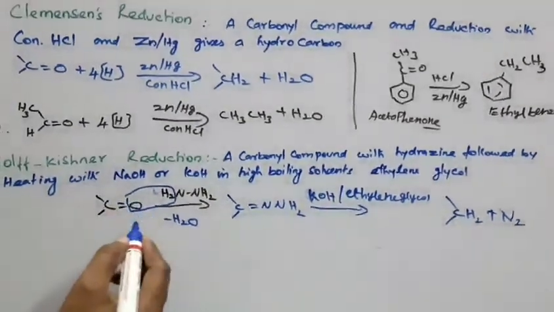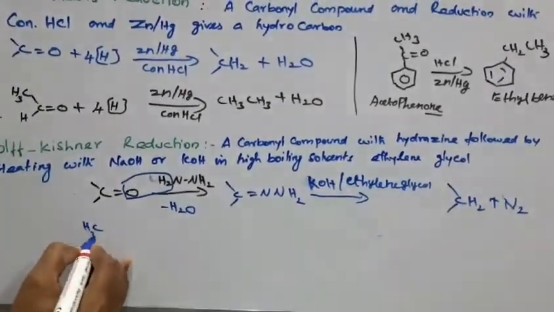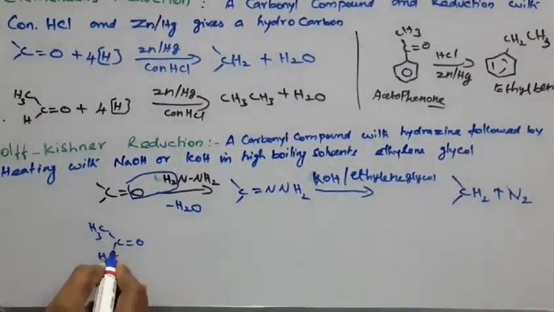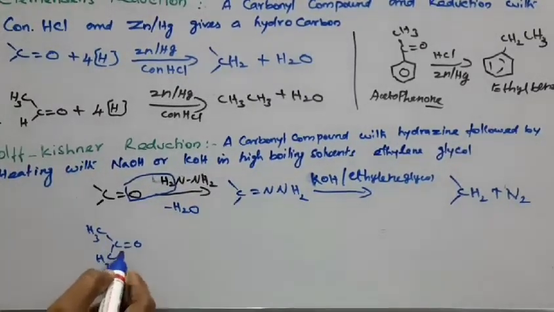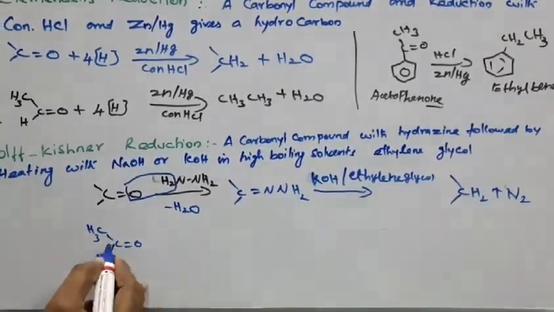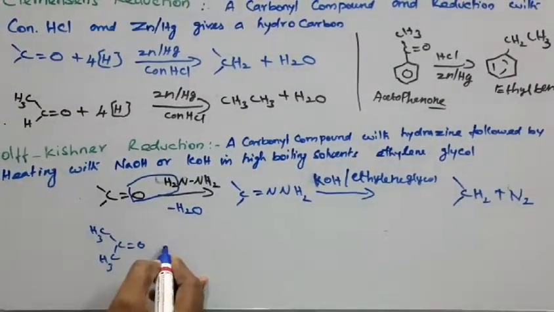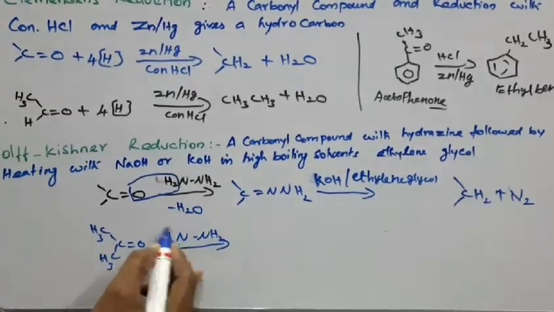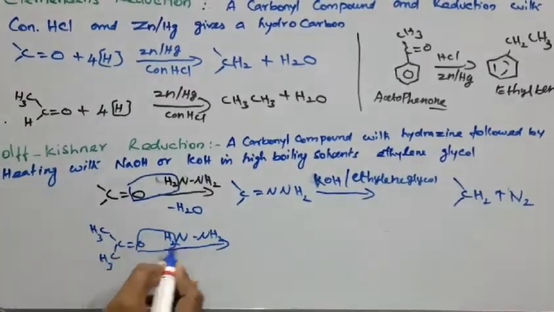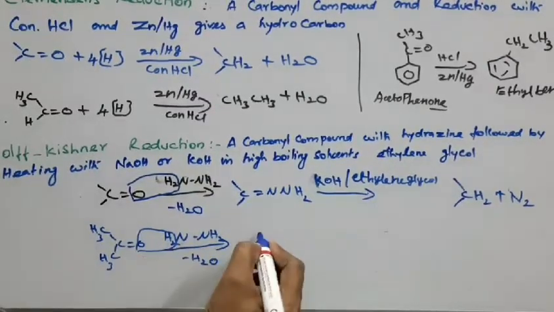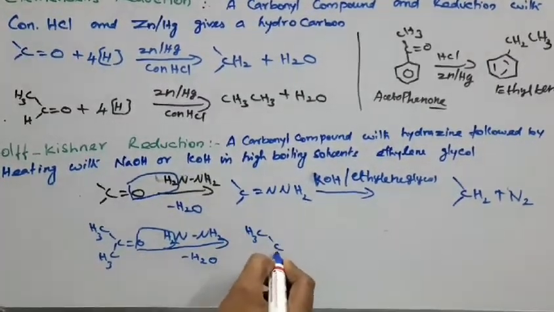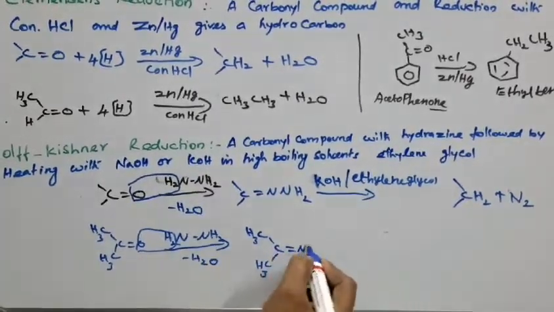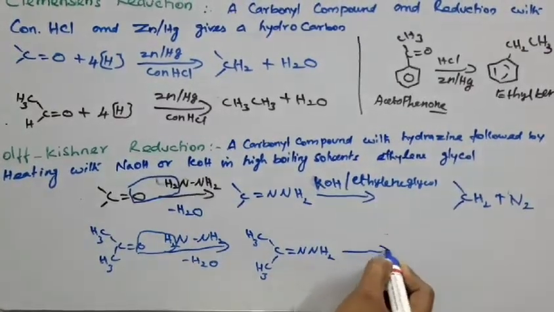Let me take another example, CH3, C double bond O, CH3. Carbons 1, 2, 3, so this is propanone, with three carbon atoms. In the presence of NH2NH2, which is hydrazine, removal of a water molecule gives CH3, CH3 and double bond NH2. The same thing.